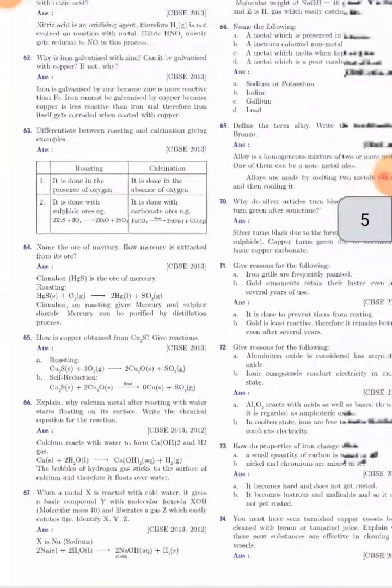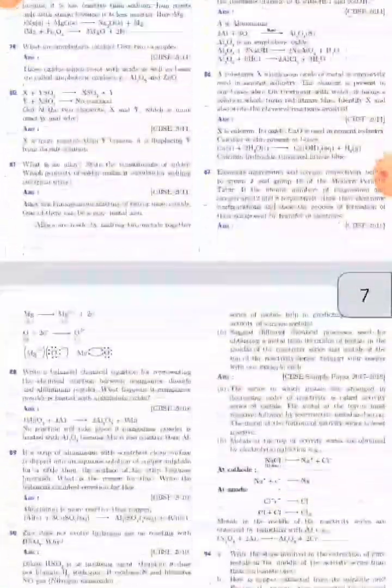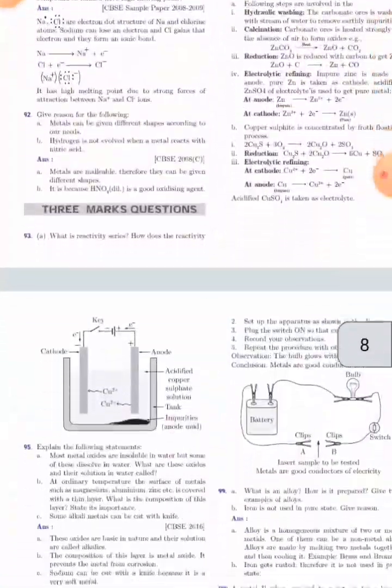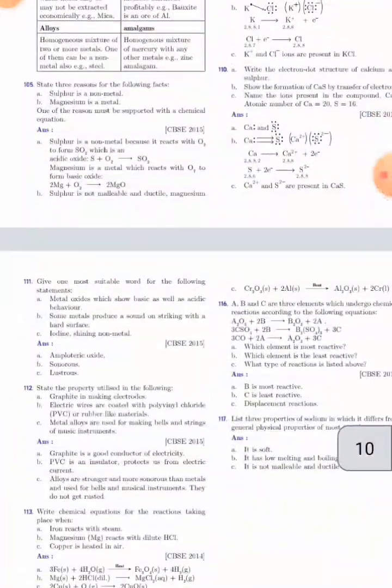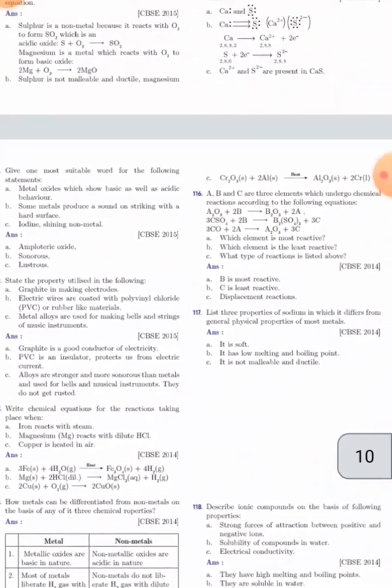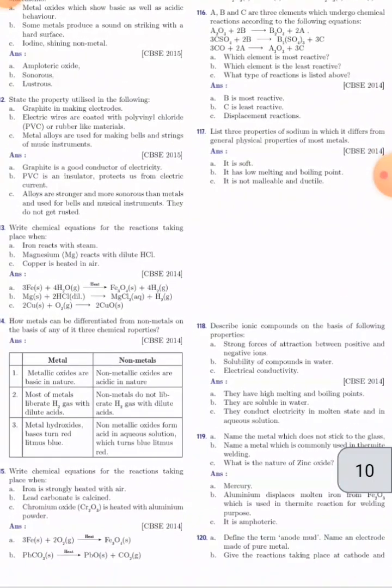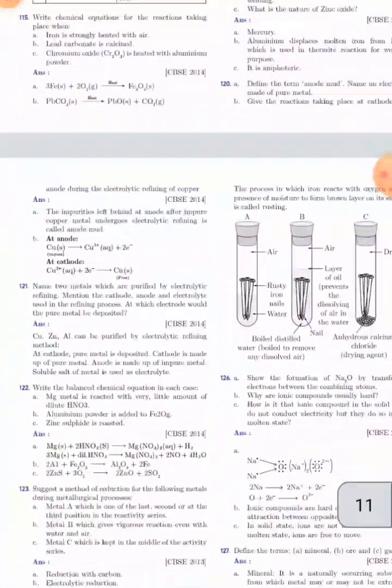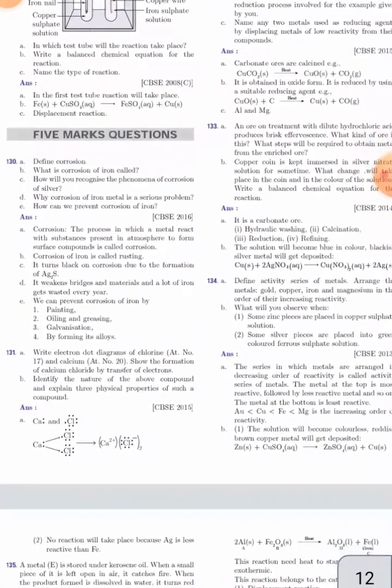And now we see the long answer questions. This is a 3 mark question. As you can see this question, you can read all of it. I move slowly. Now come to the 5 mark question. First question is: define corrosion.